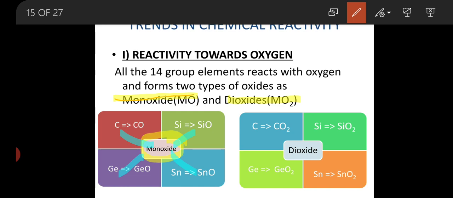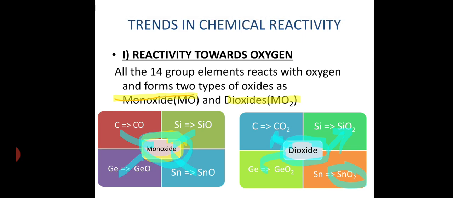These are the monoxide group. The second group of oxides are called dioxides: carbon dioxide, silicon dioxide, germanium dioxide and tin dioxide, SnO2. These are the different oxides.